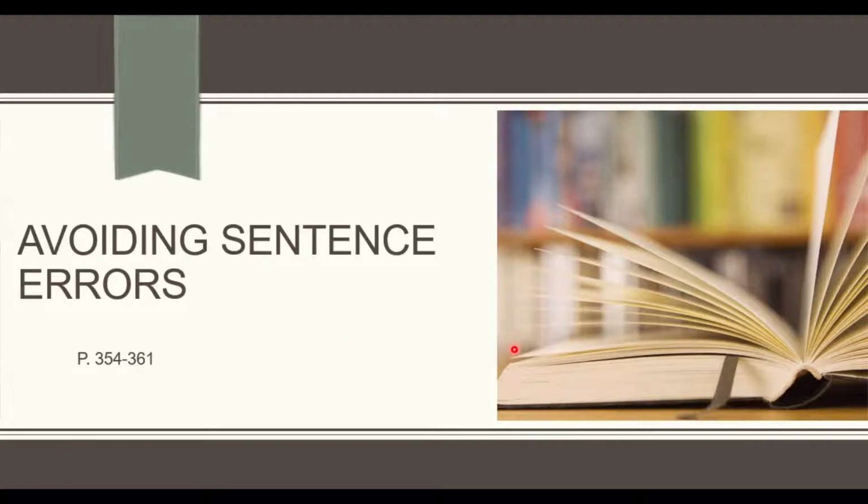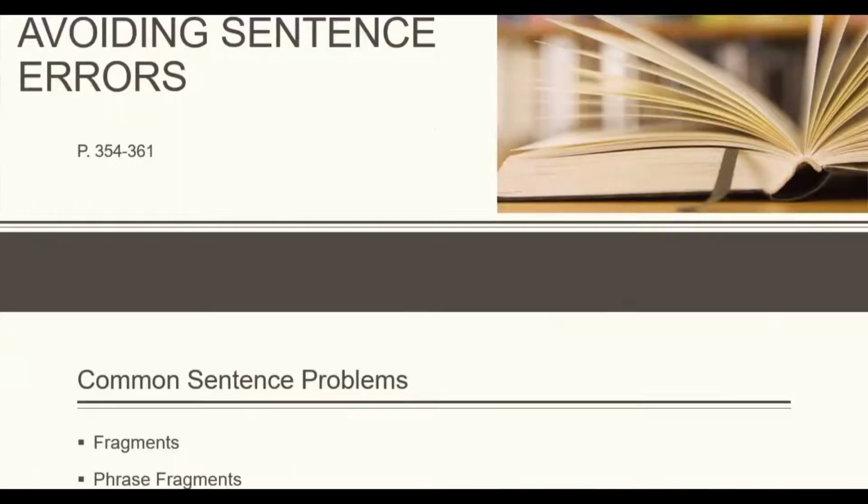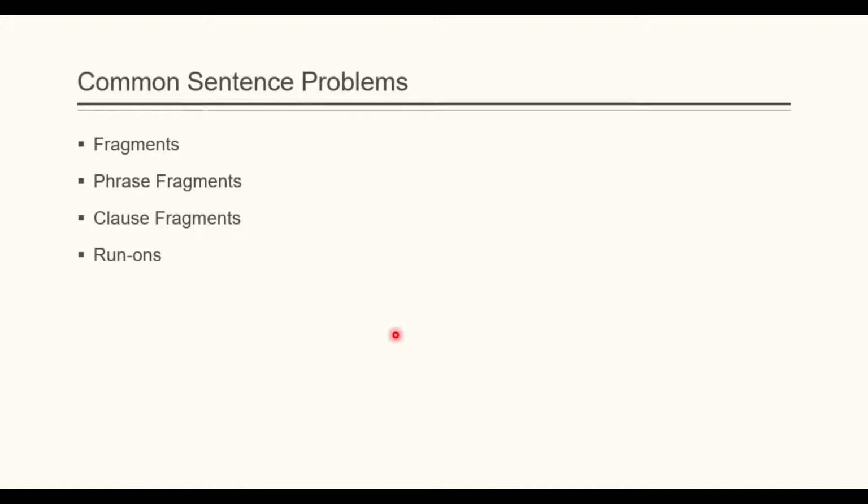Today is Wednesday, June 24th, 2020, and let's review the topics we saw today so you can have an idea of the homework you're going to develop for this class. Remember, if you have your book at home, you can find these topics on pages 354 to 361. The class is divided in these sections. We're going to analyze and explain the fragments, the phrase fragments, clause fragments, and finally run-on sentences.